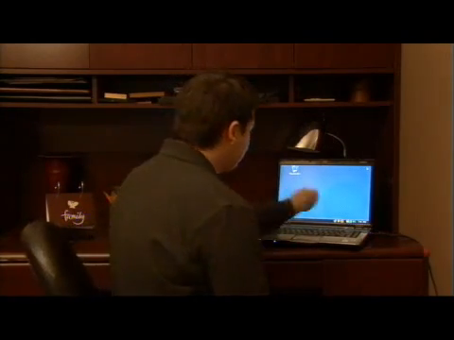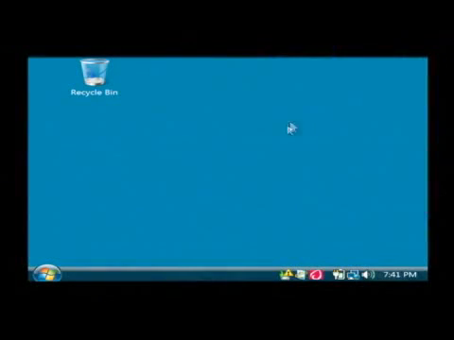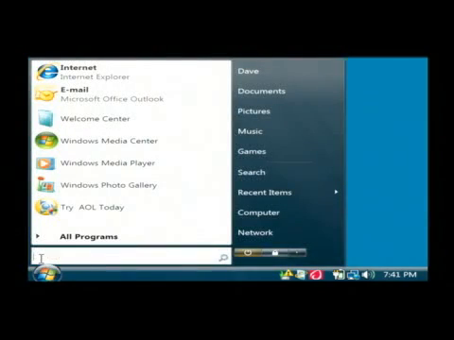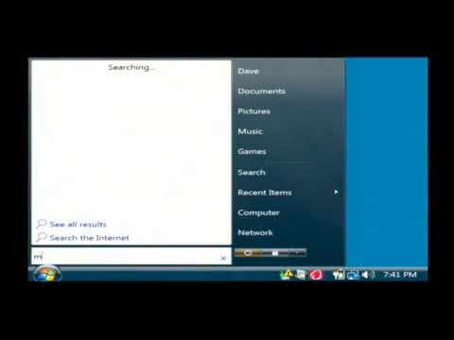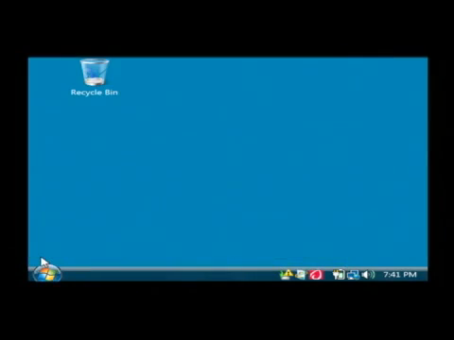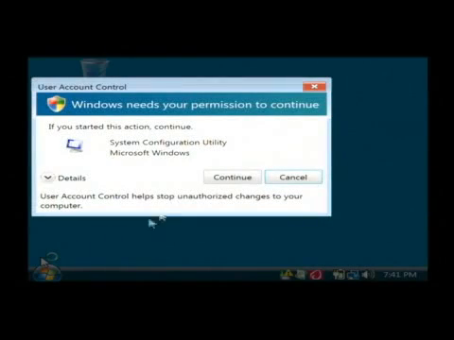Now I'm going to show you some tips actually on the desktop. Inside of your laptop, one good idea is to reduce the amount of programs that run as the laptop is started. And we're going to do this by going to MS Config. You click on your Start button, and in the little search here, you type MS Config and press Enter. You have to be an administrator to do this, so just click Continue.